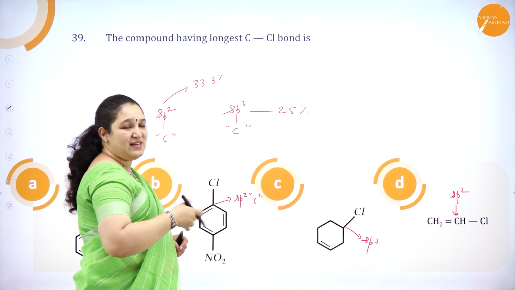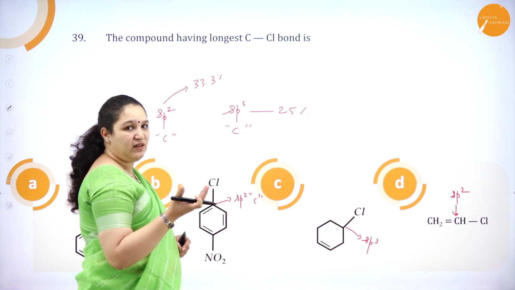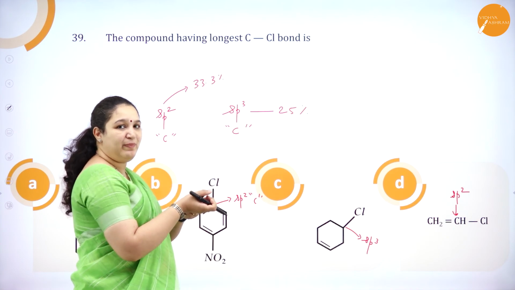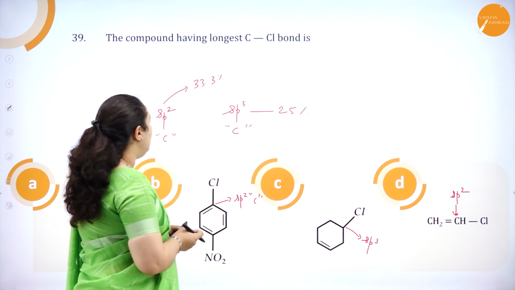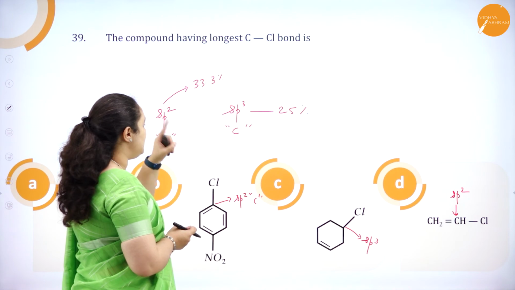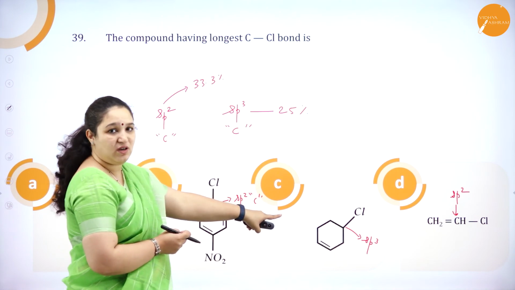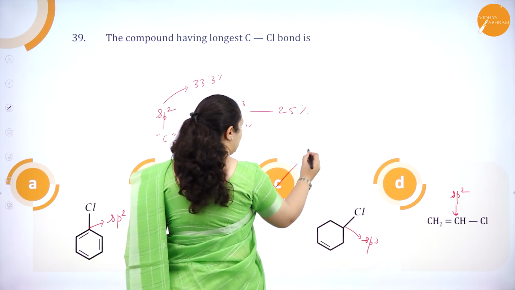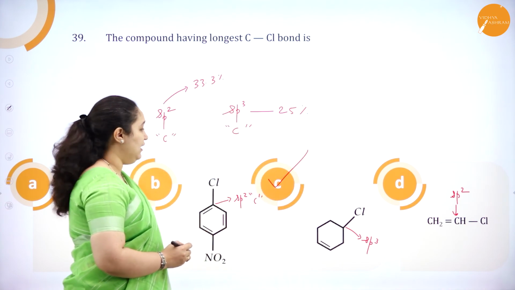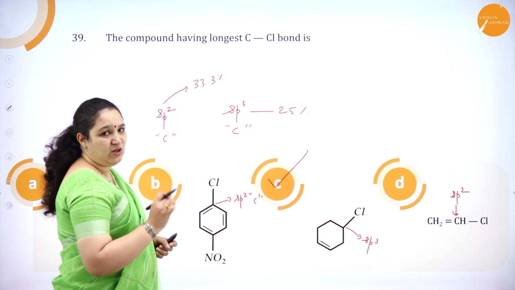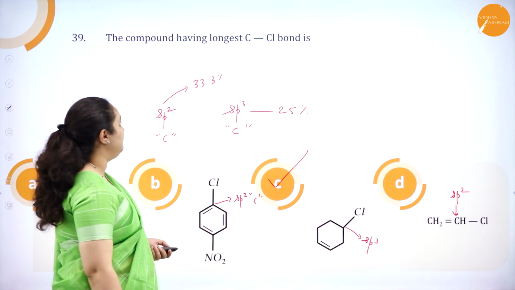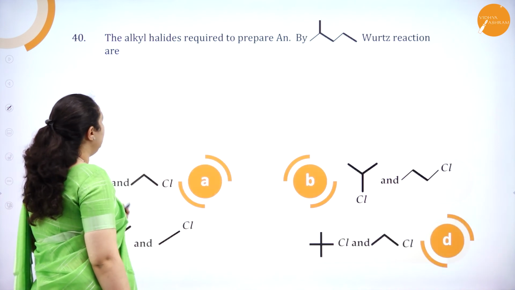So as the S character increases, electronegativity increases and the bond length will become shorter because they are holding the bond pair tightly. So which is the longest C-Cl bond? The one in which chlorine is attached to sp3 hybridized carbon atom, so it is option C. Rest all the options you can see chlorine is attached to sp2 hybridized carbon atom. So that's about the 39th question.